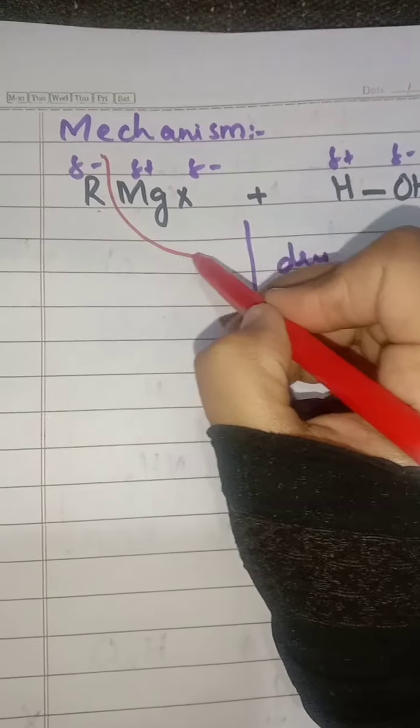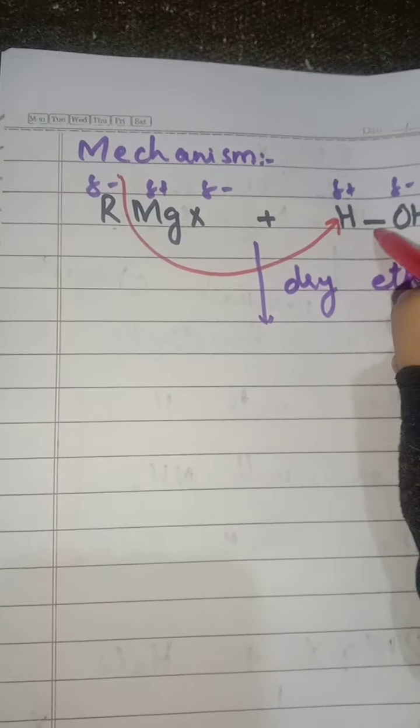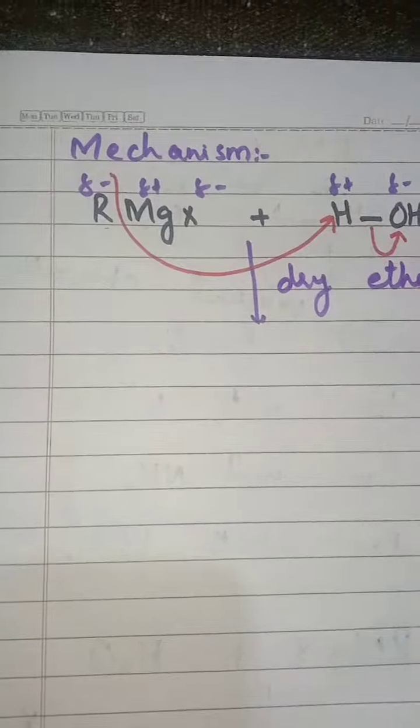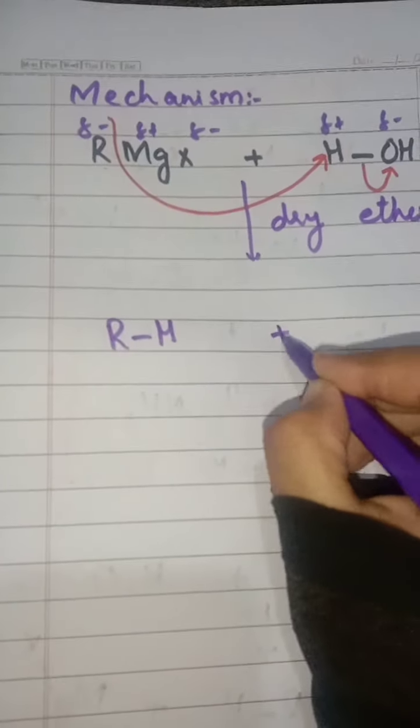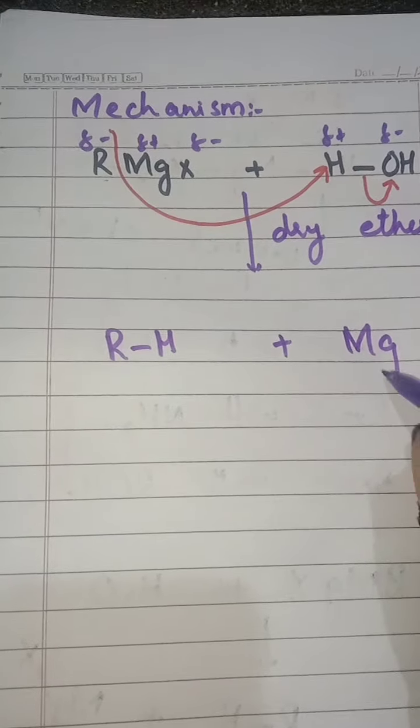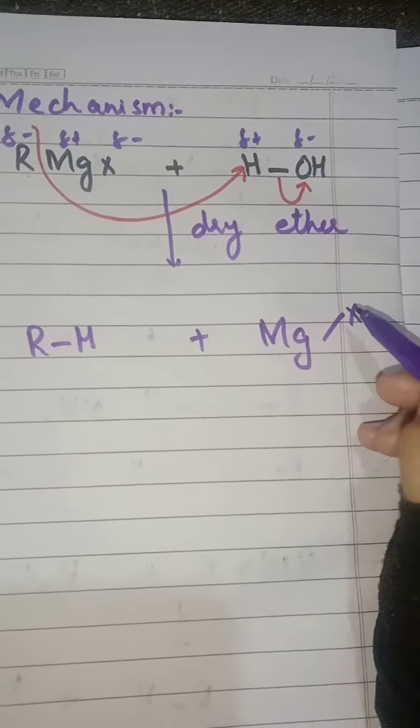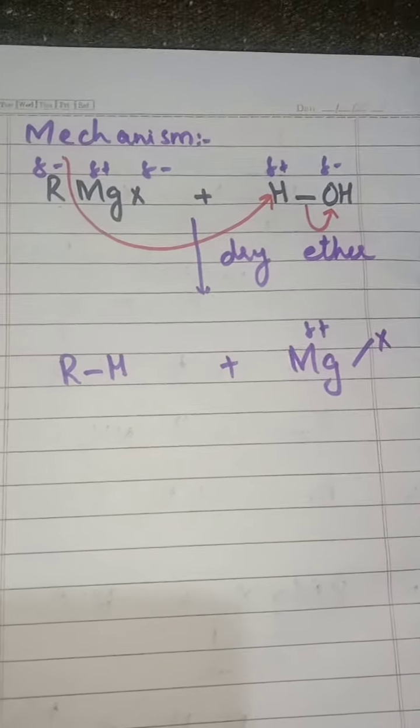This negative charge will attack over here. This bond will shift over here, and we will get a positive charge.